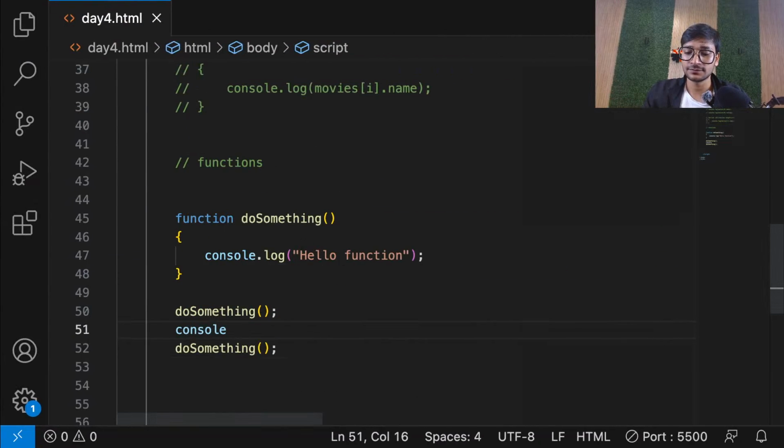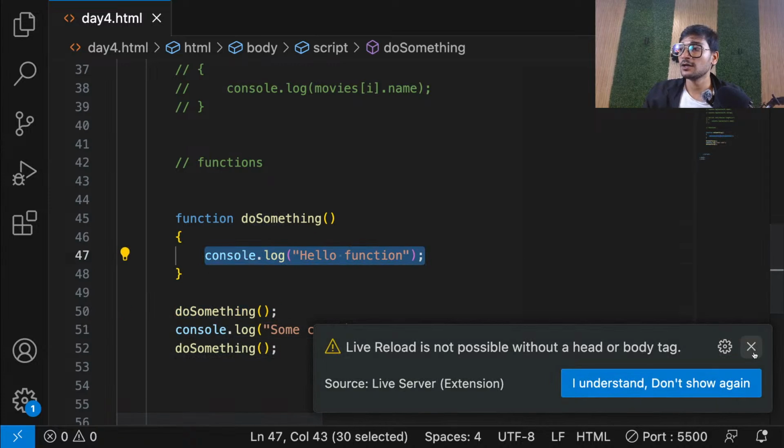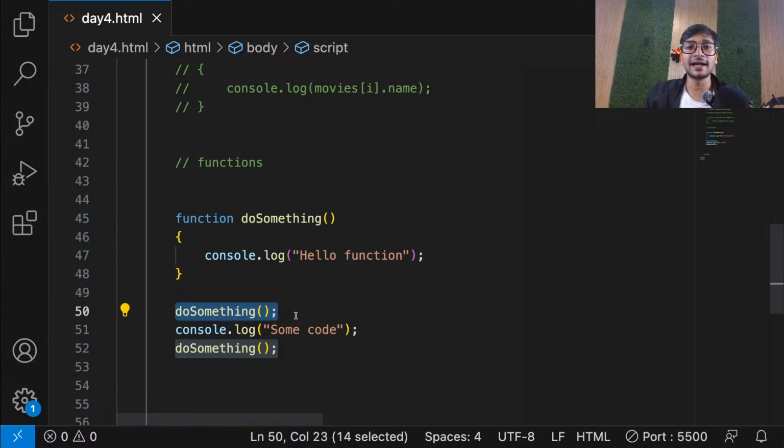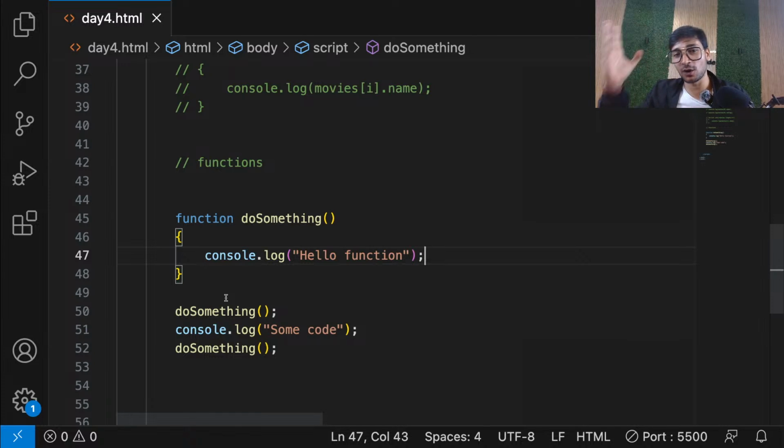For example, some code. So now first calling the function, that means this will be executed. So guys, wherever you're calling this function, at the same place, this code is getting executed. Think of it like that only. That's all. Okay. For basics, think of it like that. In advance, we'll talk about more.